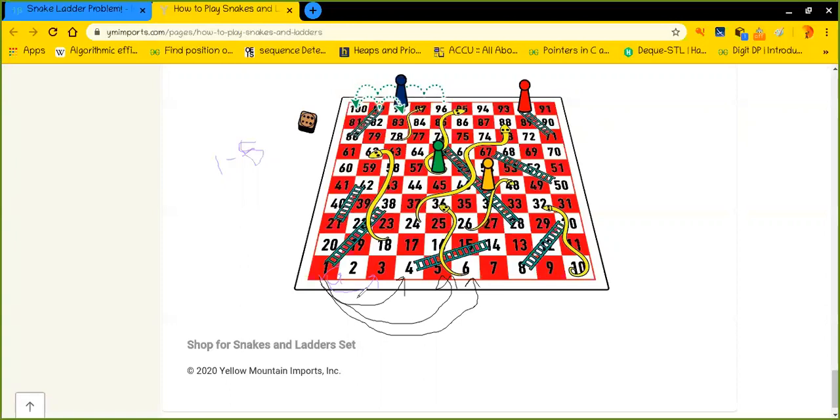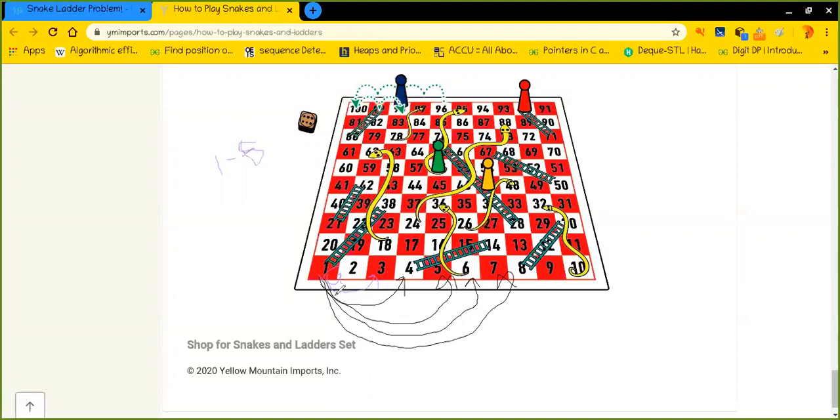Either it could be one, it could be two, or anything in between 1 to 6. So that's what I'm saying. Or the last choice is seven, to reach 7. So tell me, which one is the best idea to move?